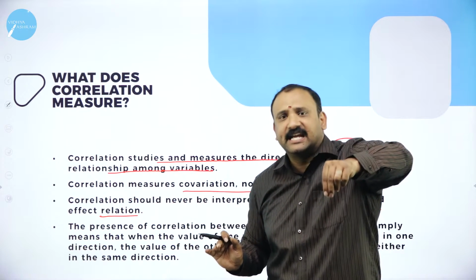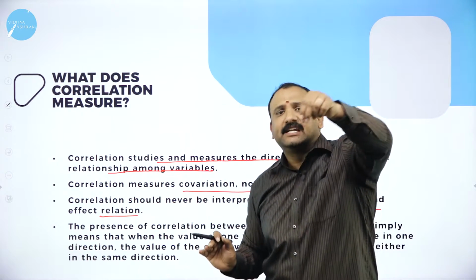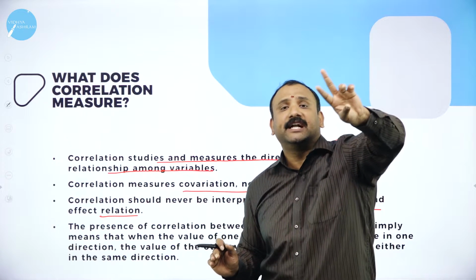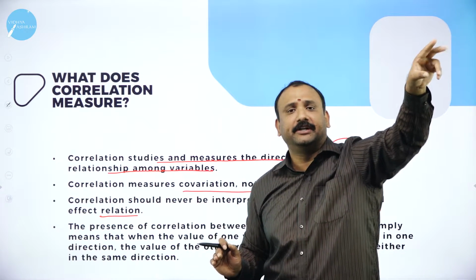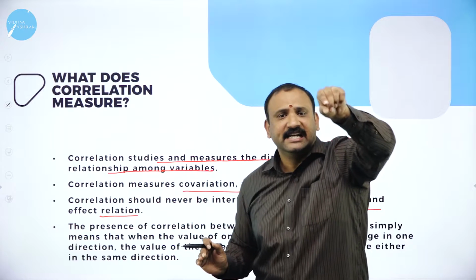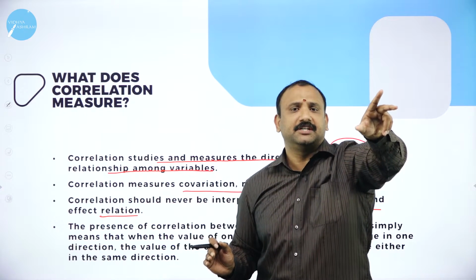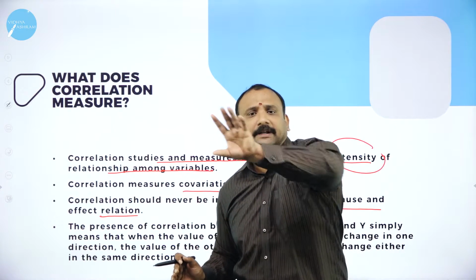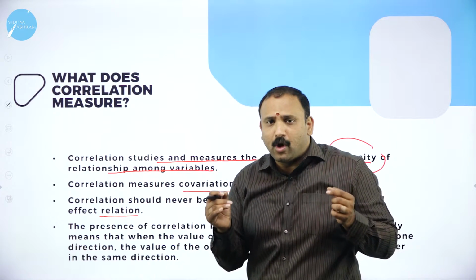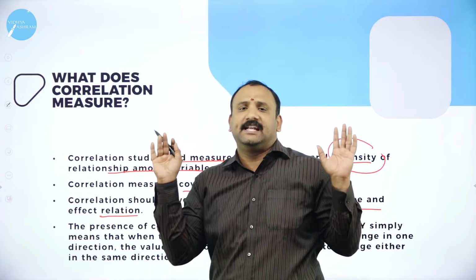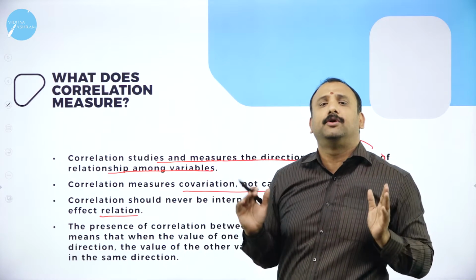If a place is getting flooded, why it is getting flooded we don't want to know, because that is geographical, that is nature oriented. What we want to know is, is flood related to that place? If the answer is yes, then we can do a correlation. We can find out flood to that particular area. That's all. We don't want to get into the root cause analysis, and correlation does not want to do that.